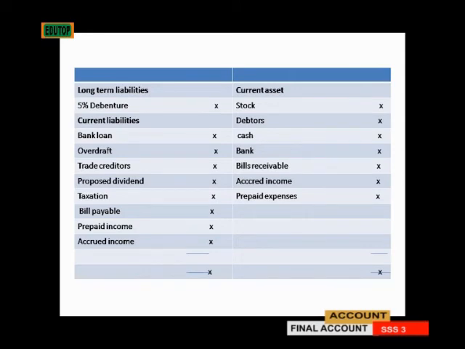Under it we classify bank loans and overdraft, trade creditors, proposed dividend, taxation payable, prepaid income, and accrued expenses. On the current assets, we also have stocks, debtors, cash, bank, bills receivable, accrued income, and prepaid expenses.